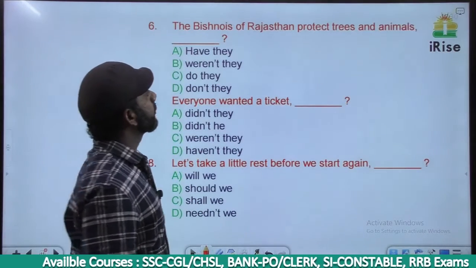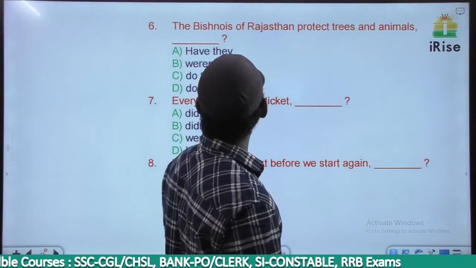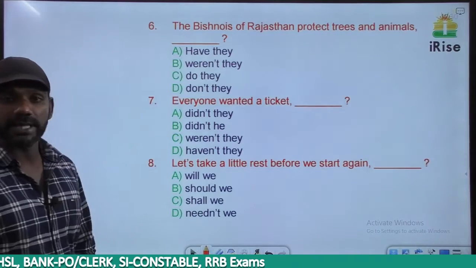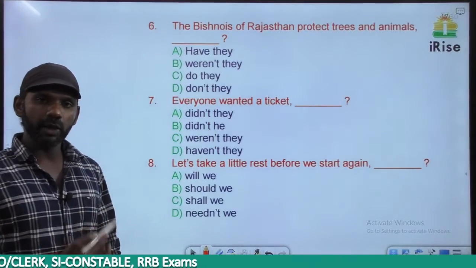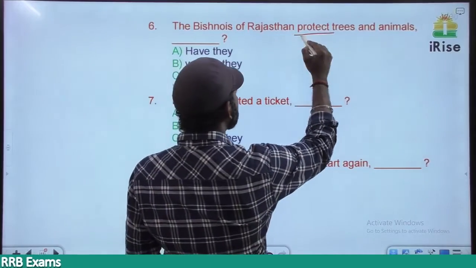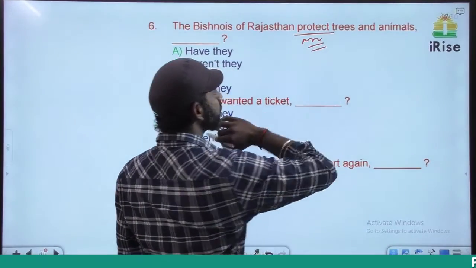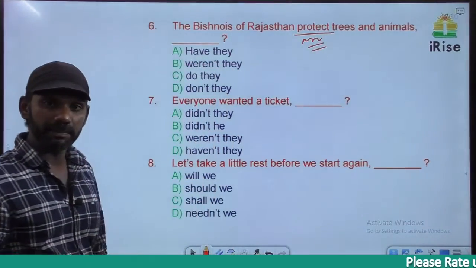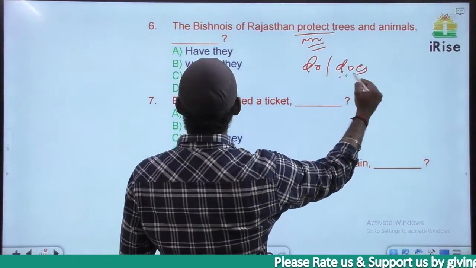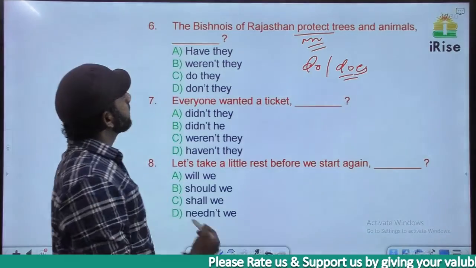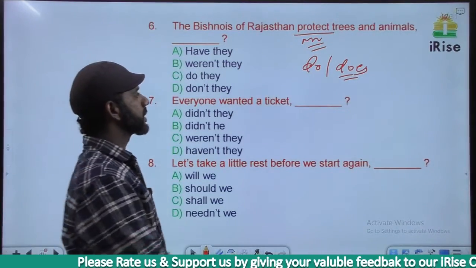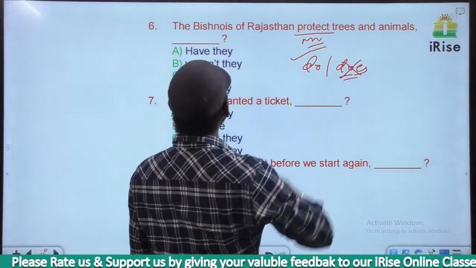The Bishnois of Rajasthan protect trees and animals. There's no auxiliary verb in this sentence. The verb in the sentence is protect, main verb, and protect is V1. Subject plus V1 is simple present. So in the tag we have to go for do or does. The subject here is Bishnois, plural, so we cannot use does, we have to go for do.